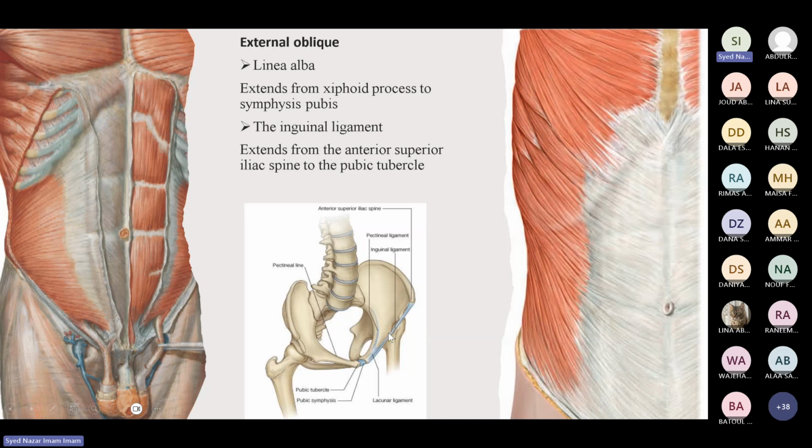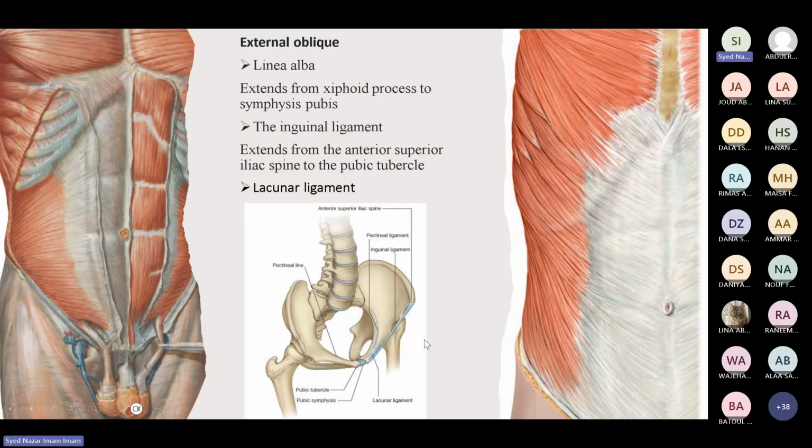But when I say mid-inguinal point, it is between the anterior superior spine and the pubic symphysis. So three important bony landmarks here: anterior superior iliac spine, pubic tubercle, and pubic symphysis. And two confusing points: the midpoint of the inguinal ligament and the midpoint of the inguinal region. Okay, just remember these things.